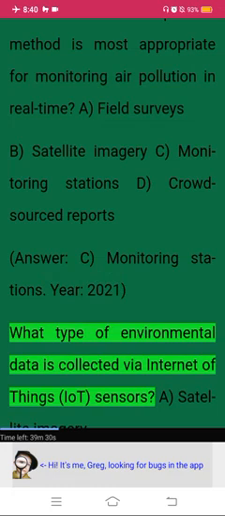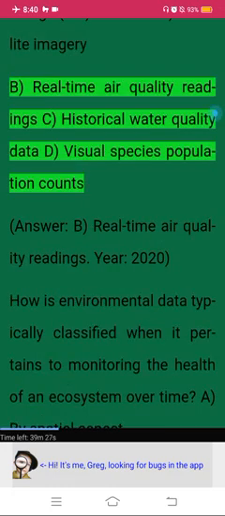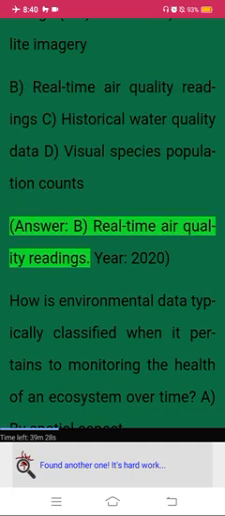Year, 2021. What type of environmental data is collected via Internet of Things IoT sensors? A. Satellite imagery. B. Real-time air quality readings. C. Historical water quality data. D. Visual species population counts. Answer. B. Real-time air quality readings.